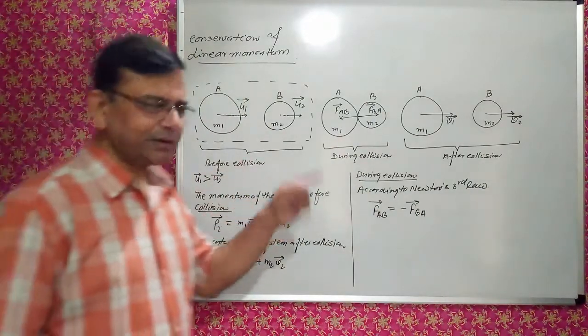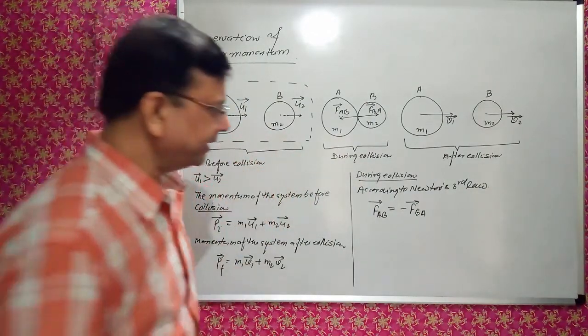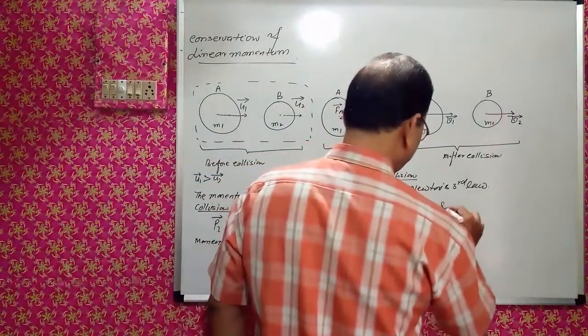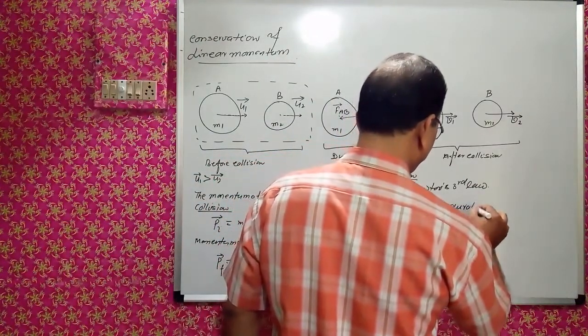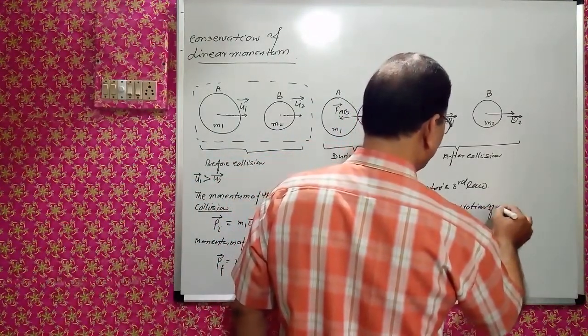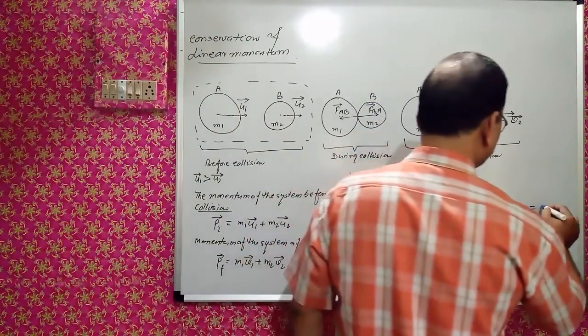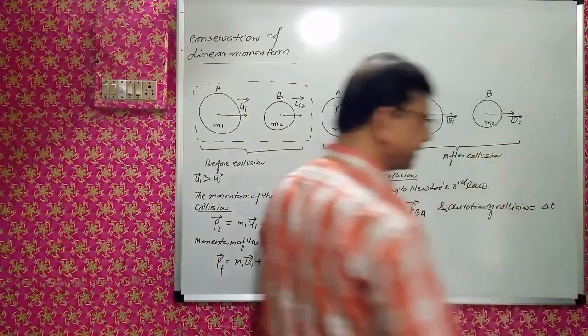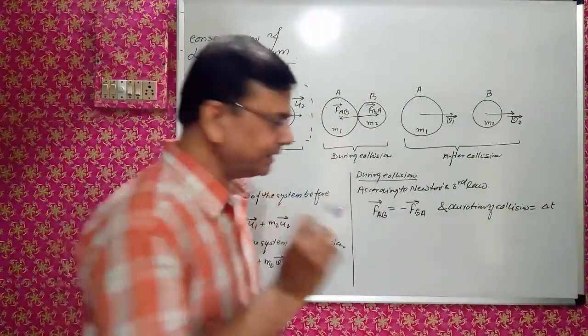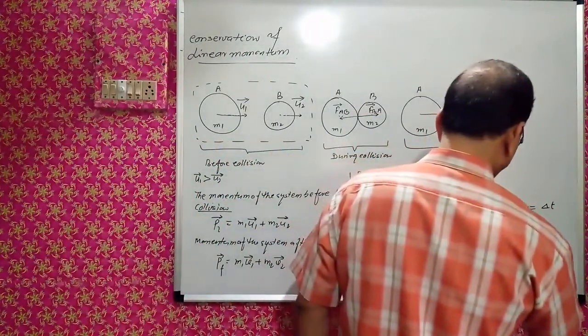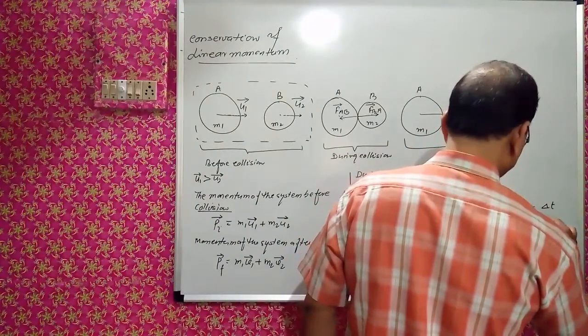And the collision is for a very short time, right? The duration of collision is equal to delta t. Delta t means a very short time, a short duration.